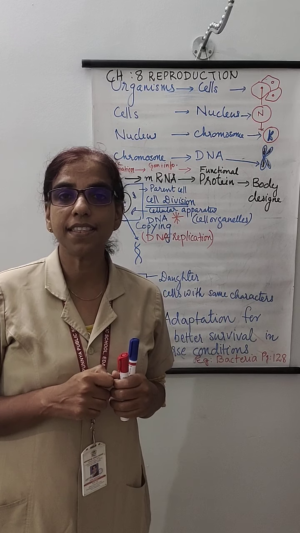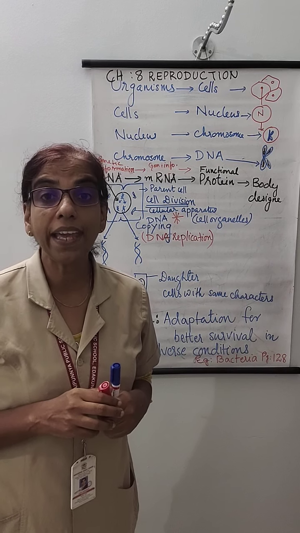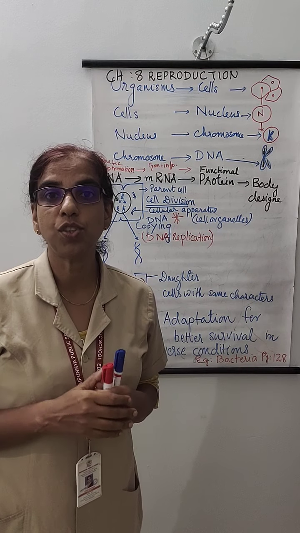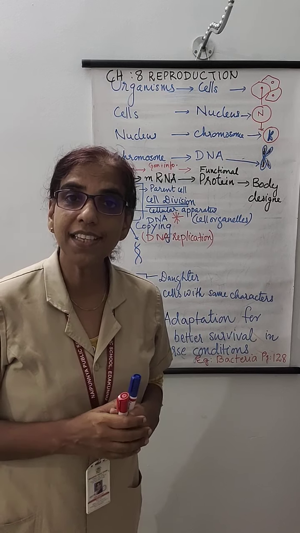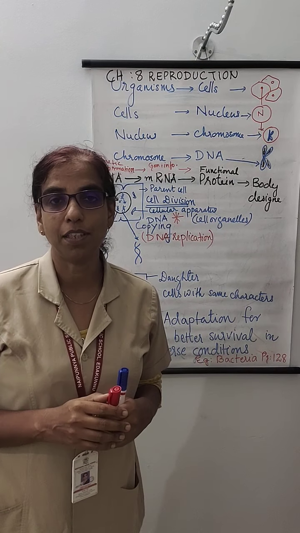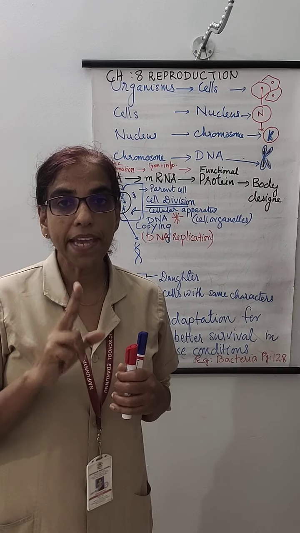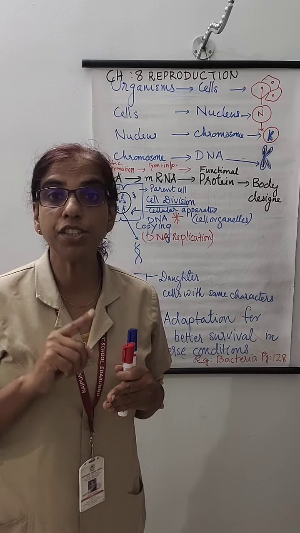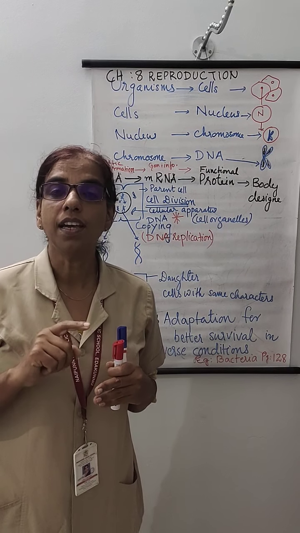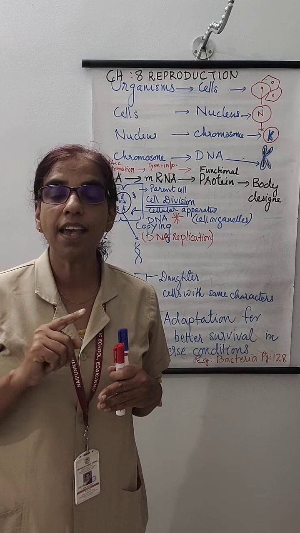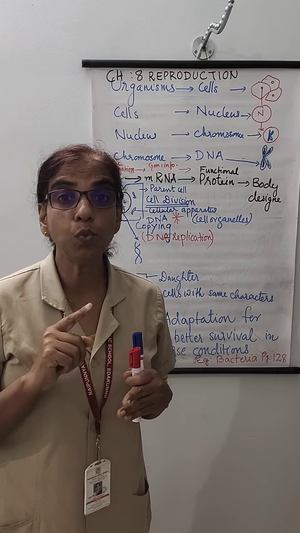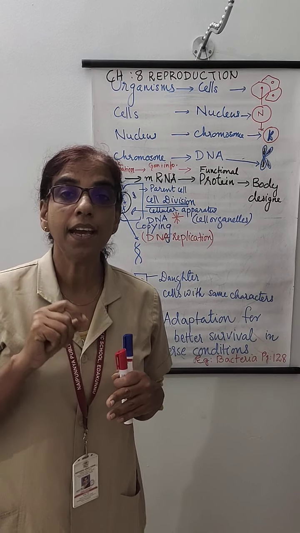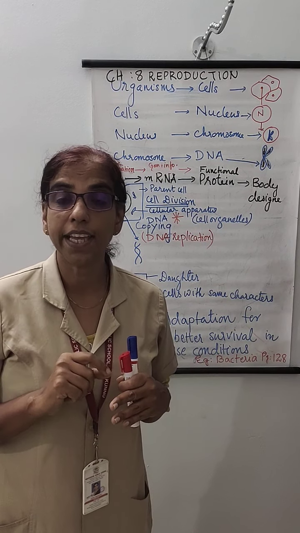Second significance is that it can cause variation. The changes which are occurring in the population will help them to be better adapted to the environment. So there are two major significances. Number one, it enhances the stability of species in the population. Then the second significance is that it provides variation for a better chance of survival by good adaptive characters.